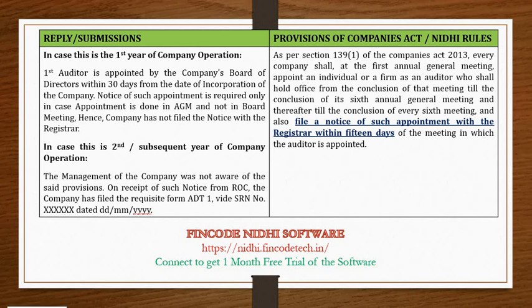But what if the letter from ROC is received in its second year or subsequent year of the company's operation? In such a case, the management needs to accept the mistake of not filing the ADT 1 within timelines, and it needs to file this Form ADT 1 along with additional fees and mention the SRN number with the date in its reply. The copy of SRN needs to be attached as well for the reference of ROC.